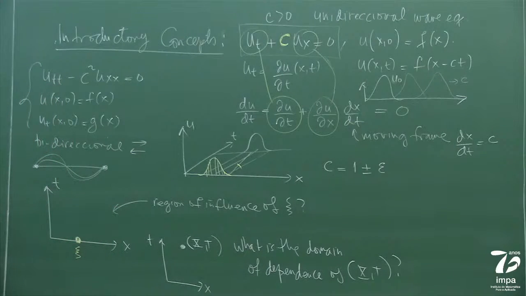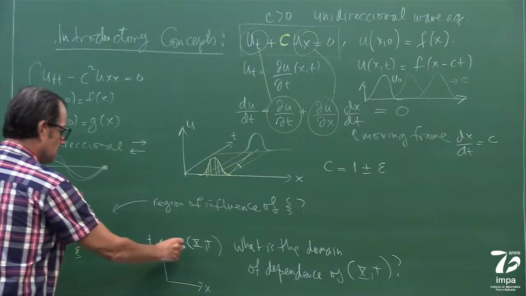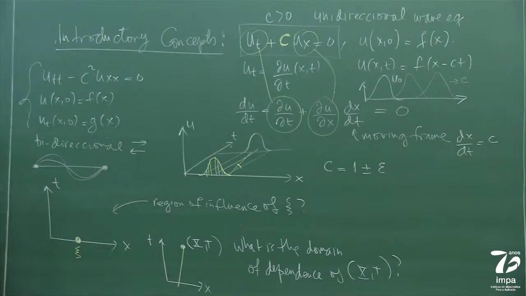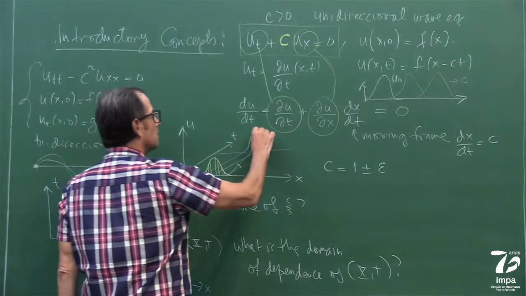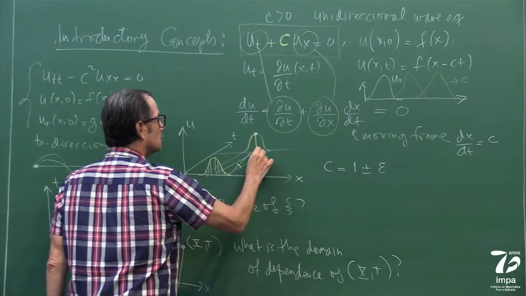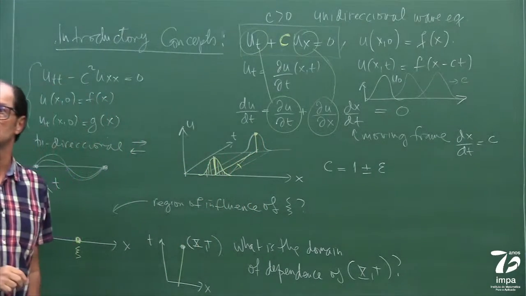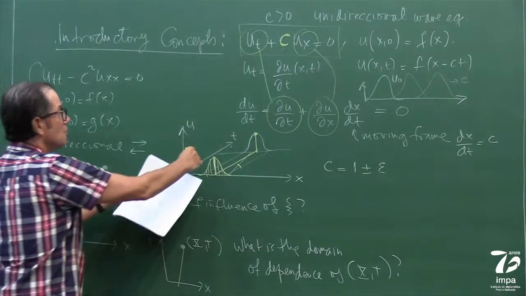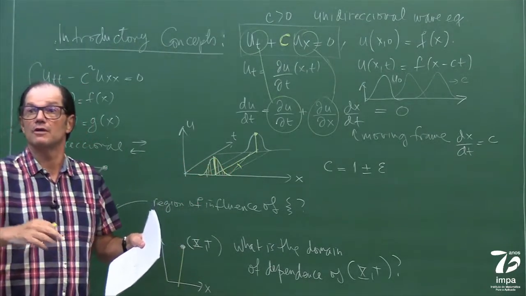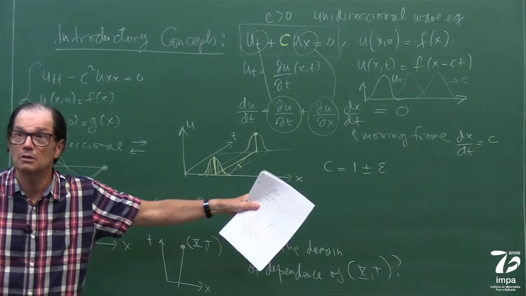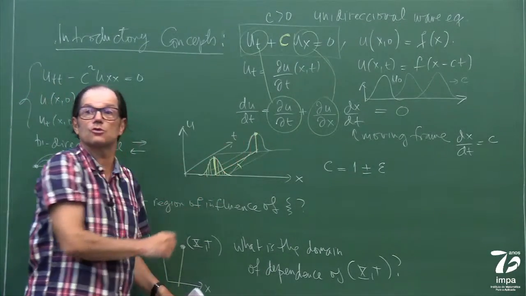For this problem, the domain of dependence of this point is very simple. It's the line that came to it. Look, the domain of dependence for this wave height is exactly this point here, which is exactly the same wave height. So if I change this initial condition and make a wave of the same amplitude, but a little wider, it does not change the solution here.